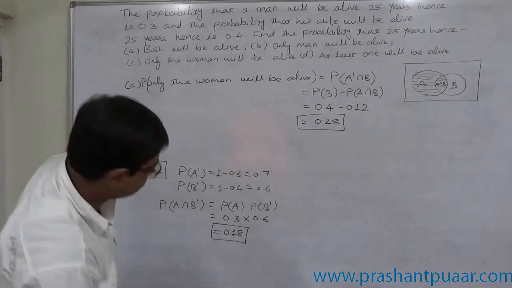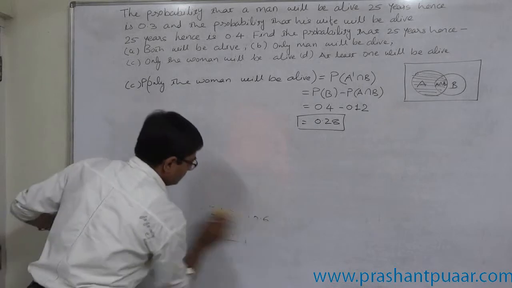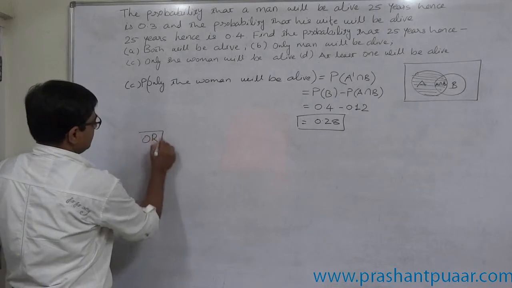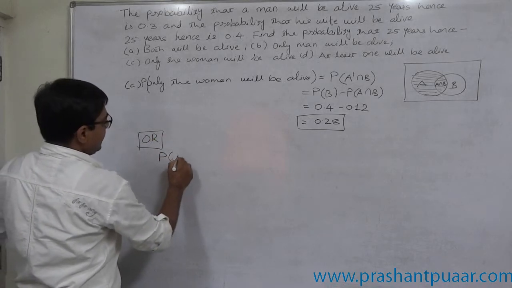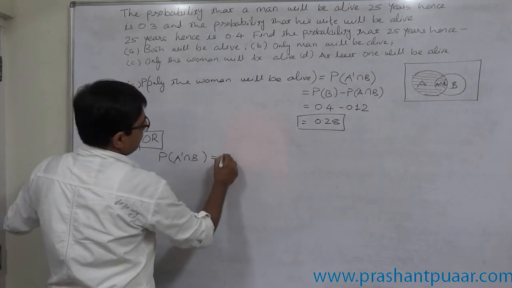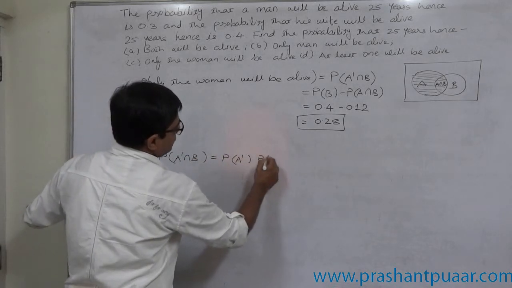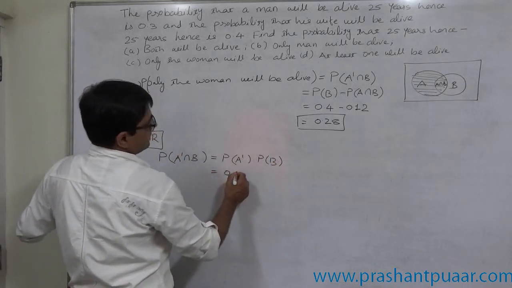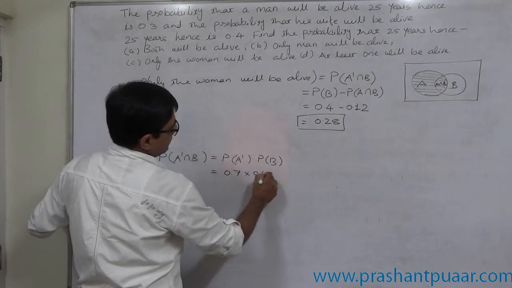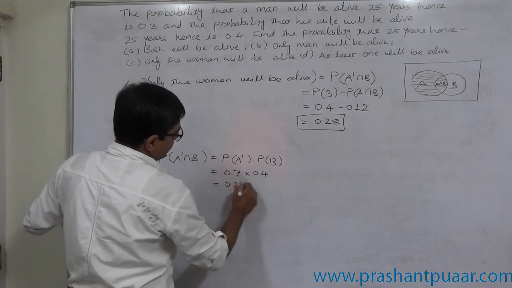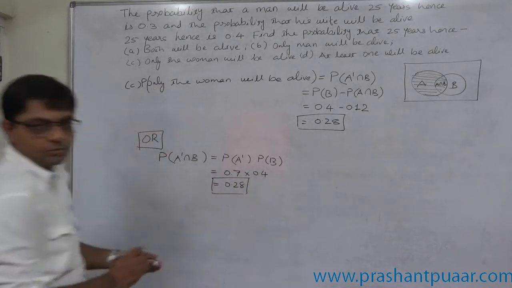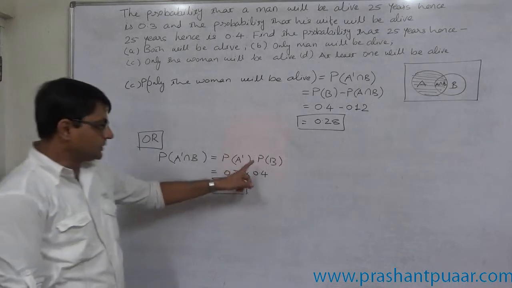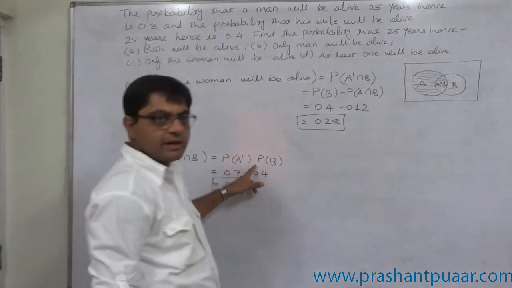Again, this is also possible: P of A complement intersection B equals P of A complement into P of B. That means 0.7 into 0.4. So the required probability comes to 0.28. But mind well, this is possible only in case of independent events.